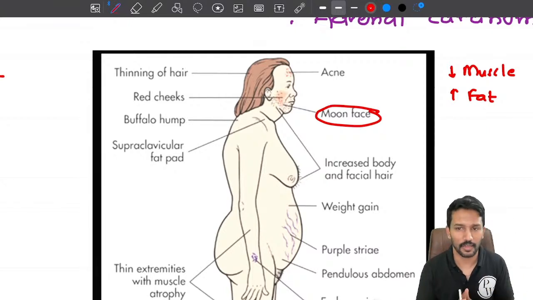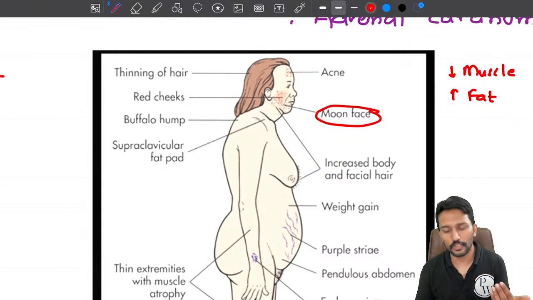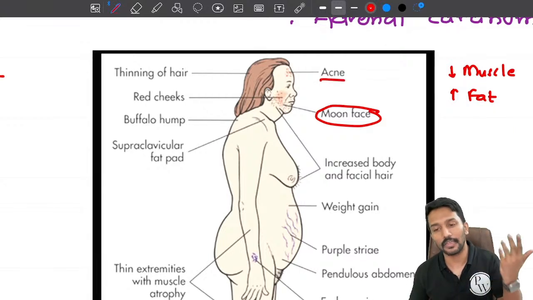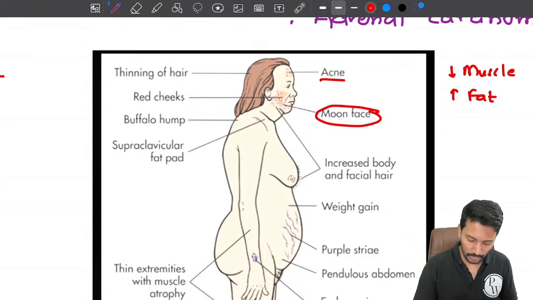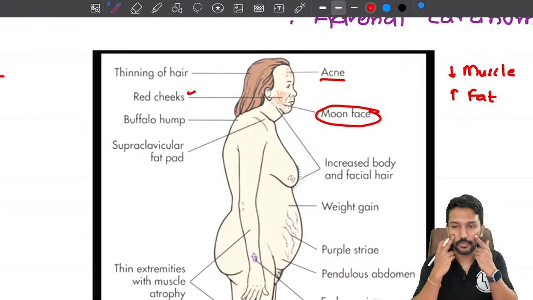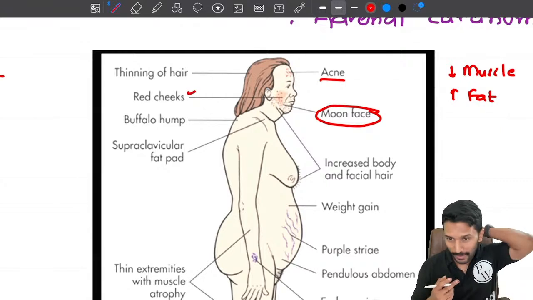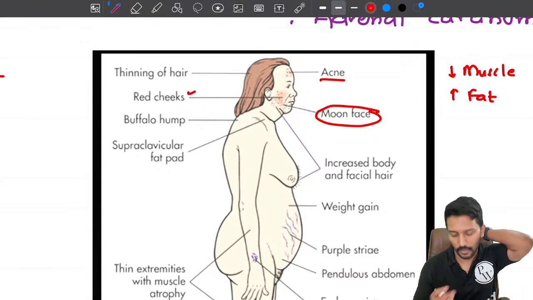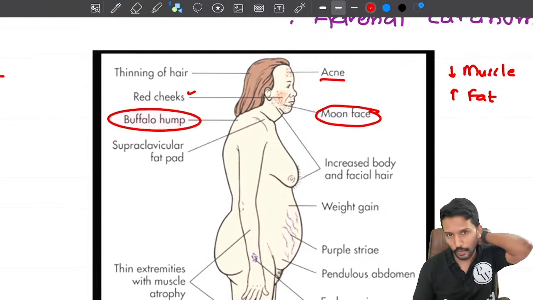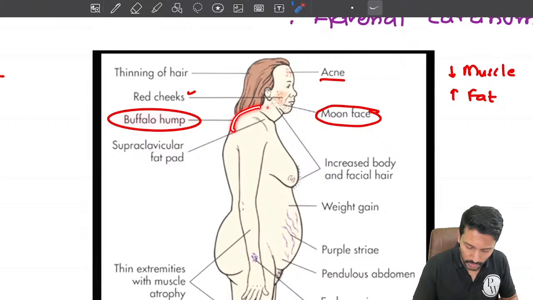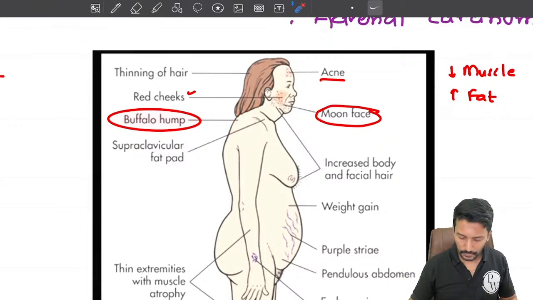Chand sa roshan chehra. Then when cortisol is high, we will develop pimples or acne. Why does stress increase acne? Because of the rise in cortisol. Stress, cortisol, acne. Then you can have thinning of hair, easy bruising and redness of the cheek, and fat accumulation behind your neck leads to buffalo hump. That is a second feature that you need to remember, buffalo hump. You can see fat accumulation here.